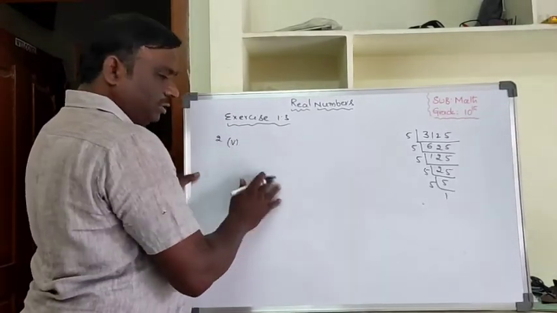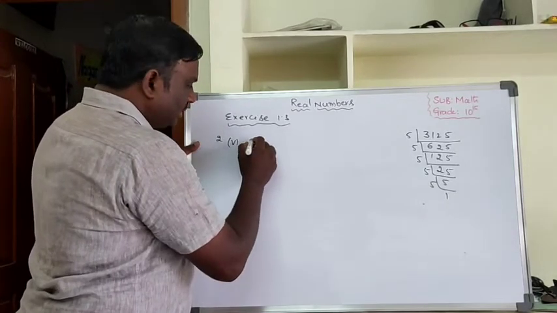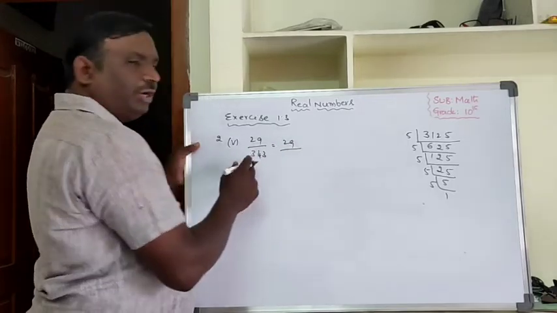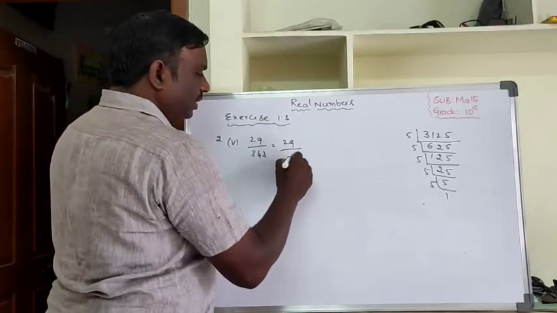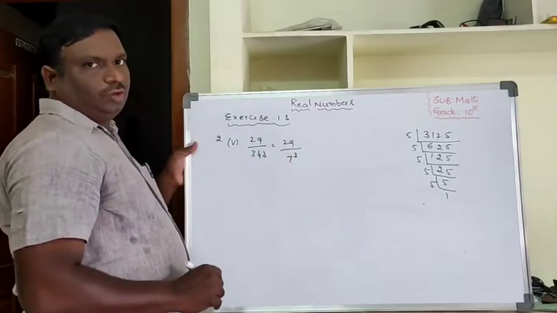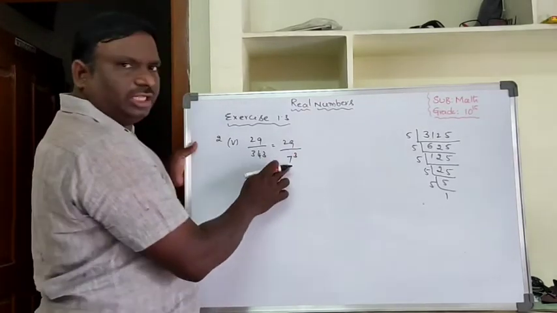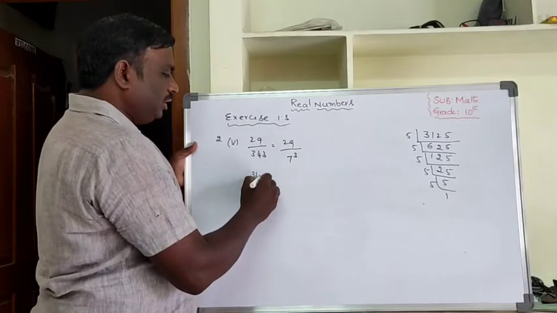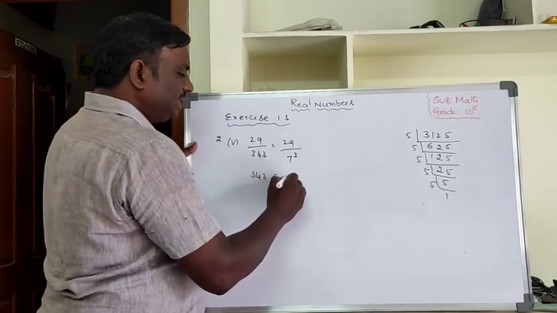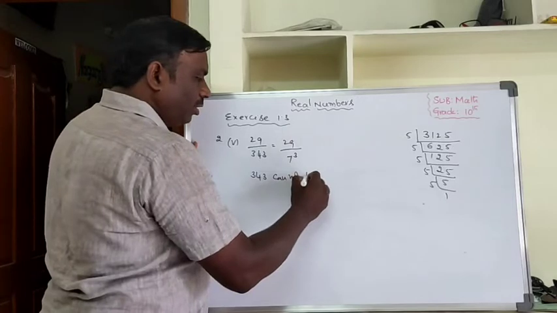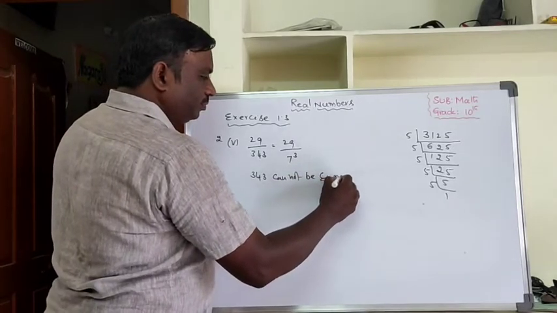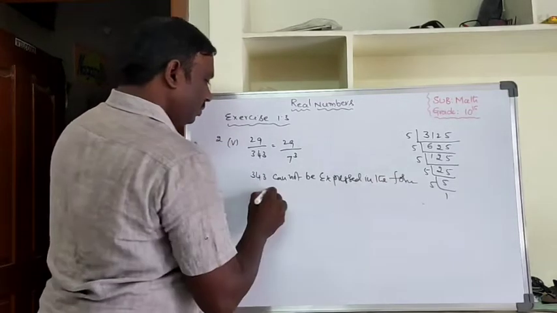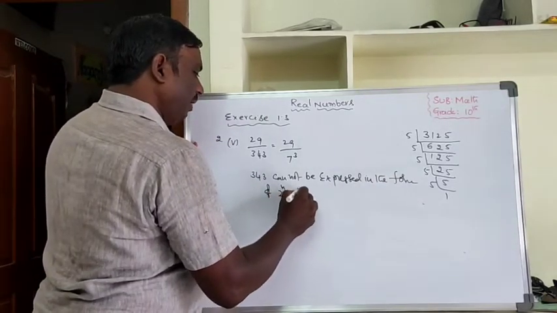Fifth question, second main, that is 29 by 343. When you apply the prime factorization, 343 can be written as 7 cube. The denominator is not in the form of 2 power n into 5 power n, that means 343 cannot be expressed in that form. We have to write that statement.